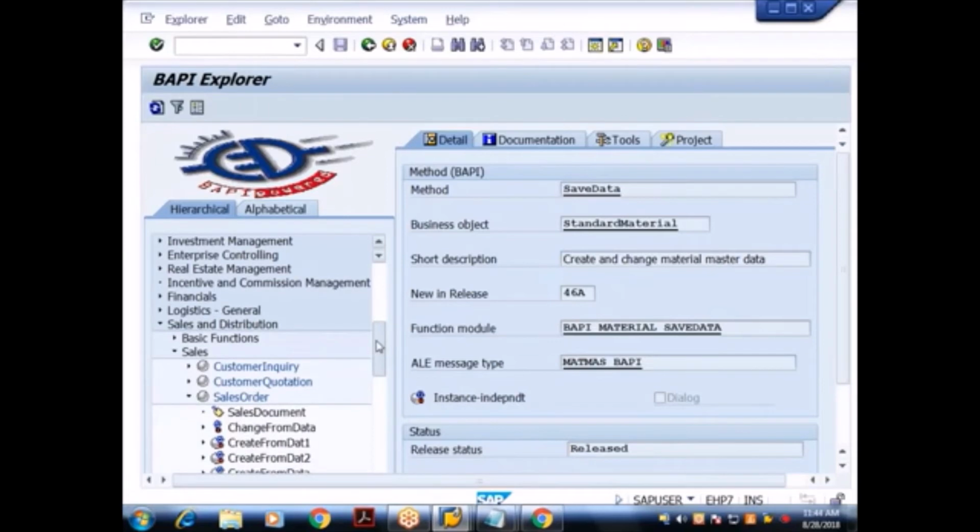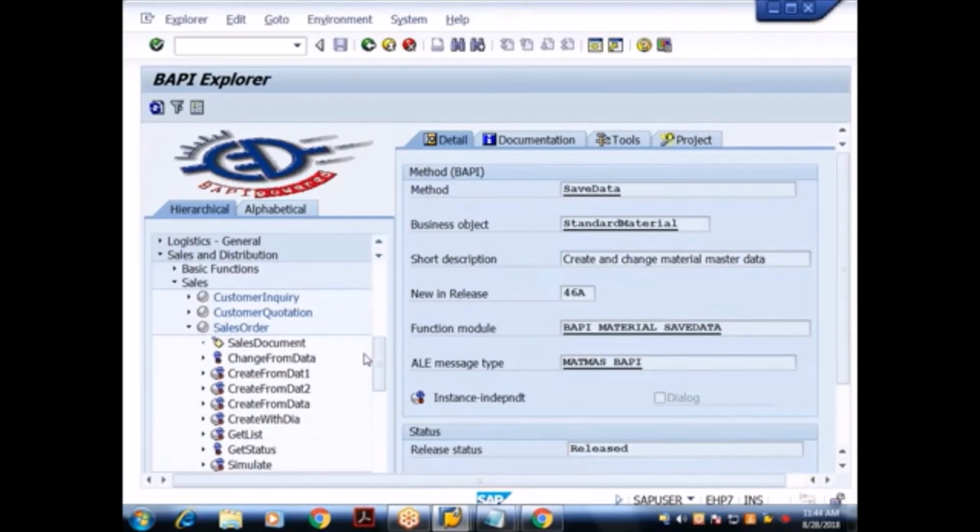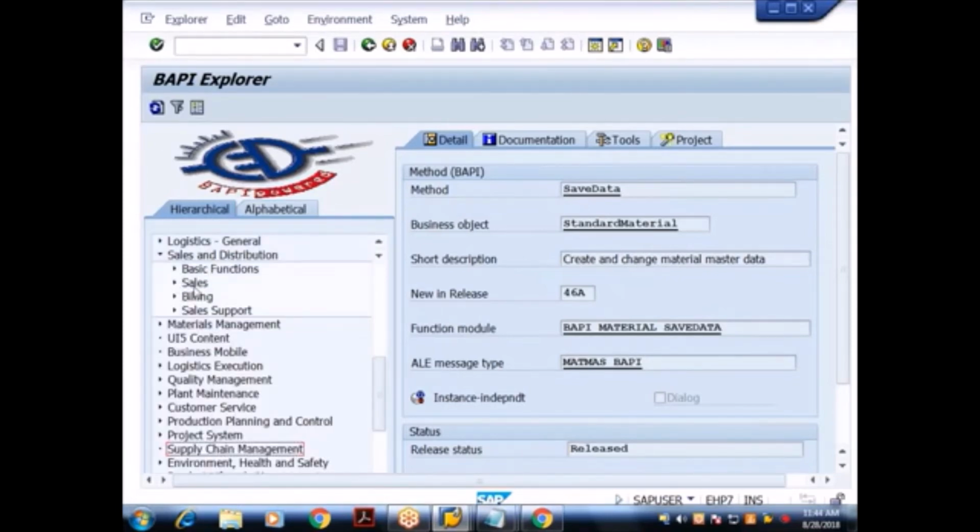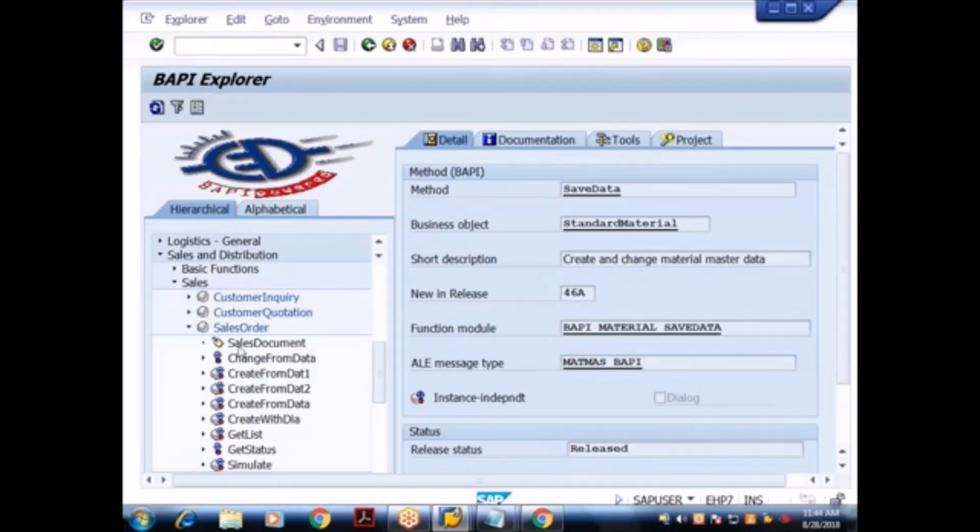I'll discuss this tomorrow. Tomorrow what we'll do is, if you take Sales and Distribution, under Sales we have Sales Order. We have Create, and from that, all those things. If I double click on this, create what? Sales order. What is the T code behind this?